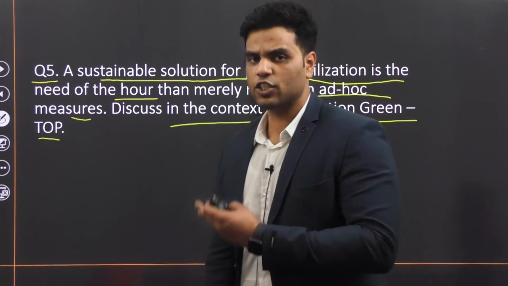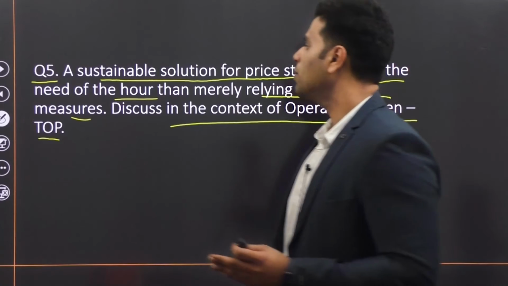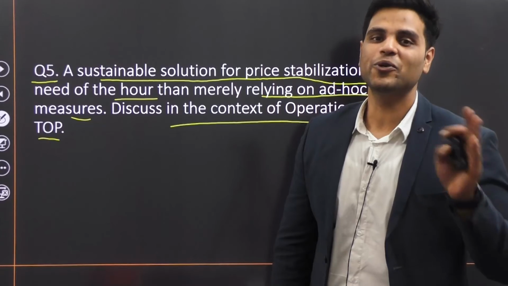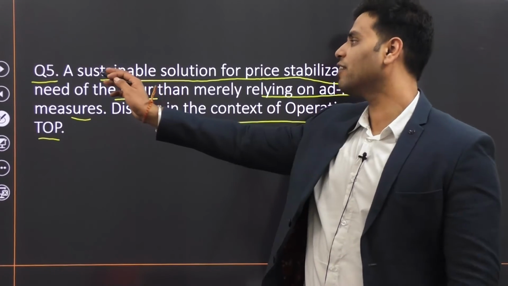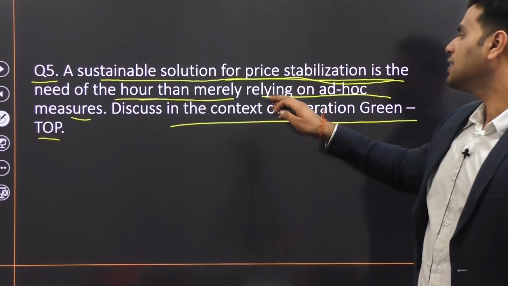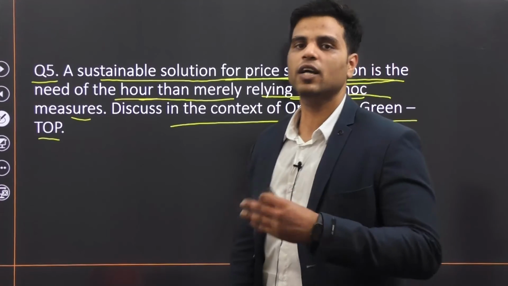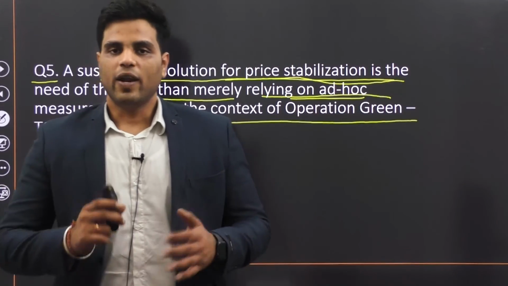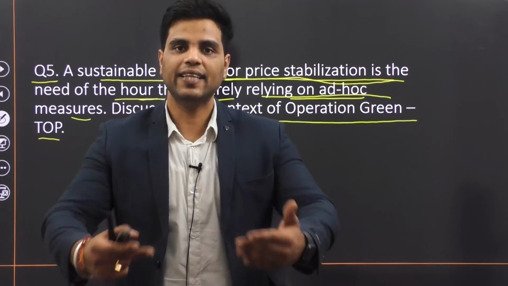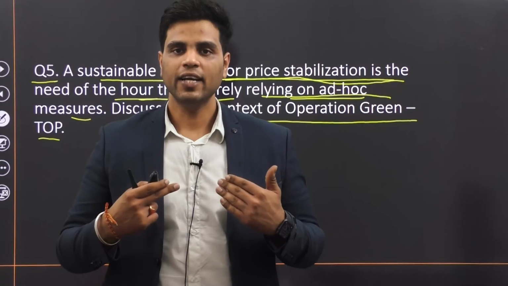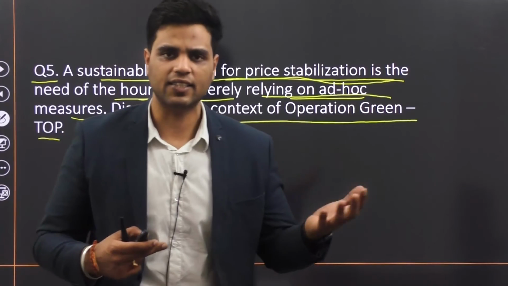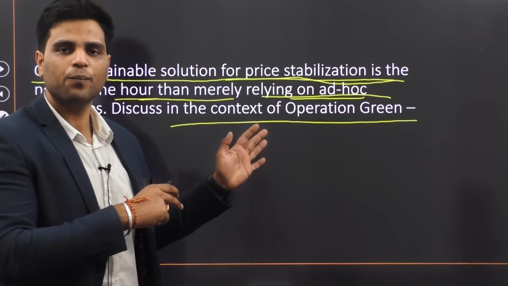Well, again, this question consists of 2 parts, right? Part number 1 is, like I say this always, half the battle is won when you read the question carefully, right? So let's read the question carefully. It is saying that a sustainable solution for price stabilization is the need of the hour than merely relying on ad hoc measures. Currently, whenever there is increase in prices, whenever there is price volatility, government steps in and then retreats back. All right. So government is kind of following an ad hoc mechanism. Whenever there is a problem with prices, government would step in and then it would go back.